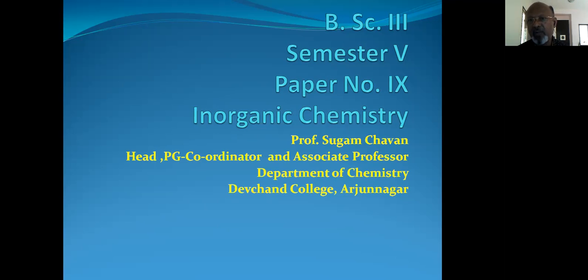For example, if we take sodium, magnesium, and aluminium, the valence electrons present in sodium is only one. For magnesium the outermost electron configuration is 3s2, which has 2 electrons, and for aluminum the valence electrons are 3. So in moving from sodium to aluminum, aluminum is a good conductor of electricity because it has 3 valence electrons.